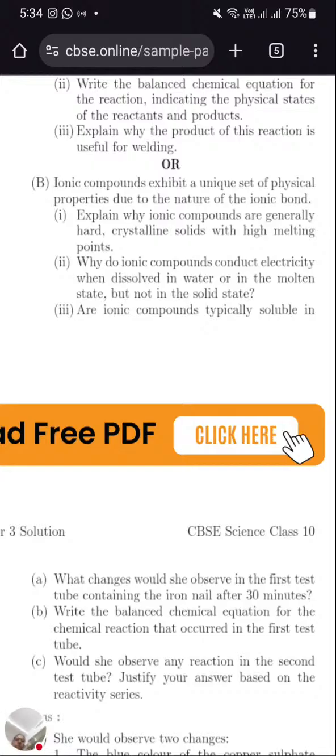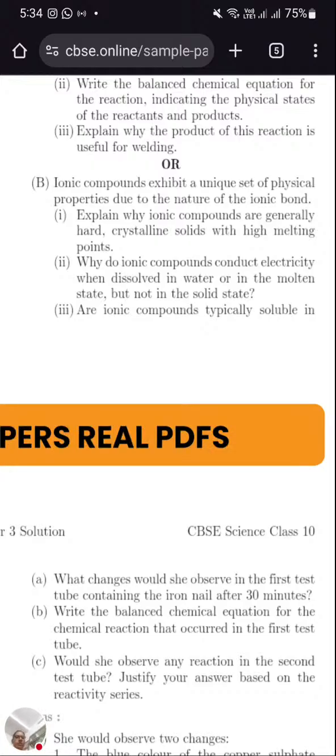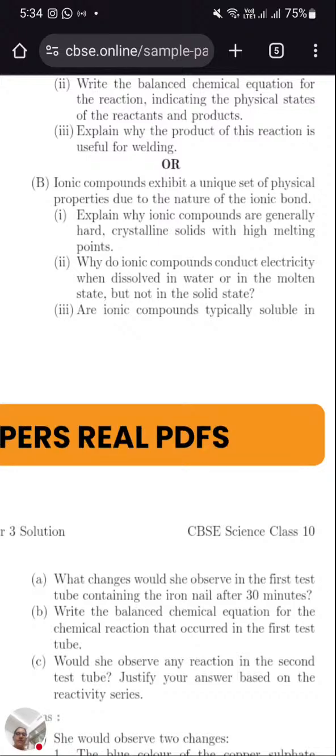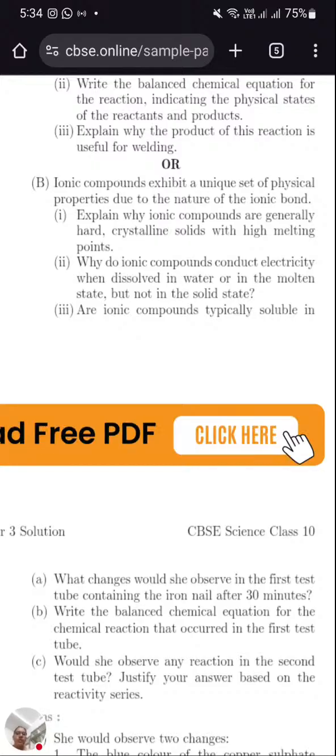Covalent compounds are formed by sharing of electrons, so they are weaker and can easily be broken or melted. Ionic compounds are made by a strong ionic bond, that is, a strong exchange of ions. So the bond is stronger, which is why they have high melting and boiling points. High energy is needed to break the bond.